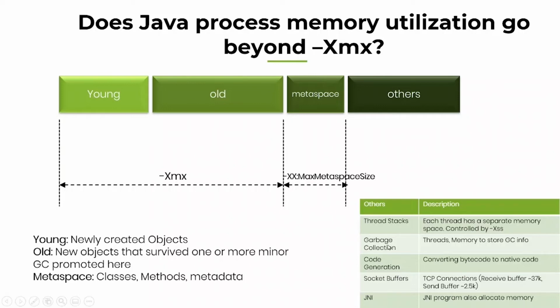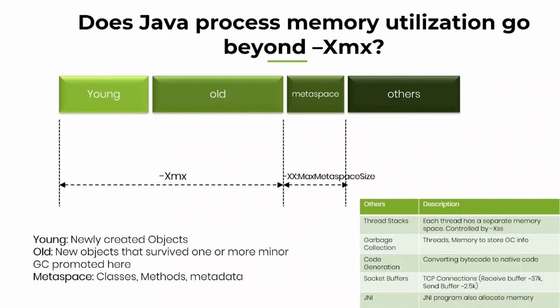And then next is the garbage collection. Garbage collection needs to run to evacuate unreferenced objects. So garbage collection needs memory. That memory comes from this others region. And then there is the next thing called code generation. The code that we developers write is not the actual code that gets executed at runtime. JVM does a lot of optimizations to the code that we write for better performance. Those compilations need memory. That memory comes from this others region.